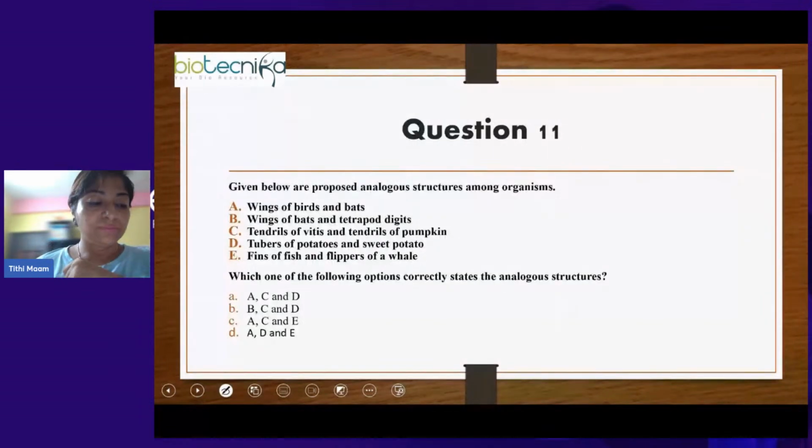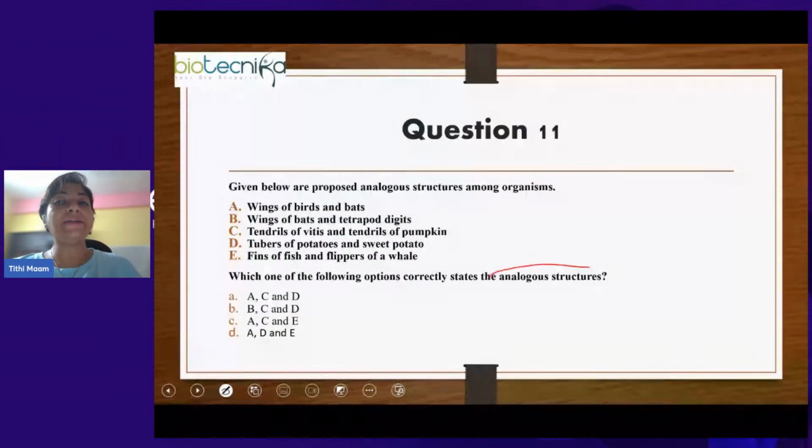Okay, next question. Given below are proposed analogous structures among organisms. Which one of the following options correctly states the analogous structures? So basically there are 5 comparisons given, A, B, C, D, E, and from there you have to identify the pair of analogous structures. For that, again, you have to have an idea what analogous structures are.